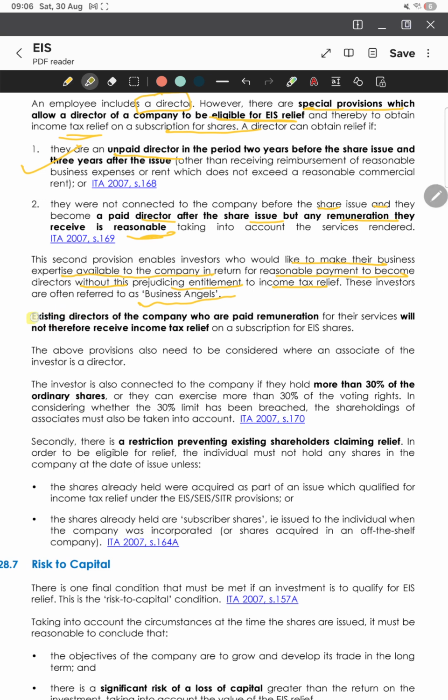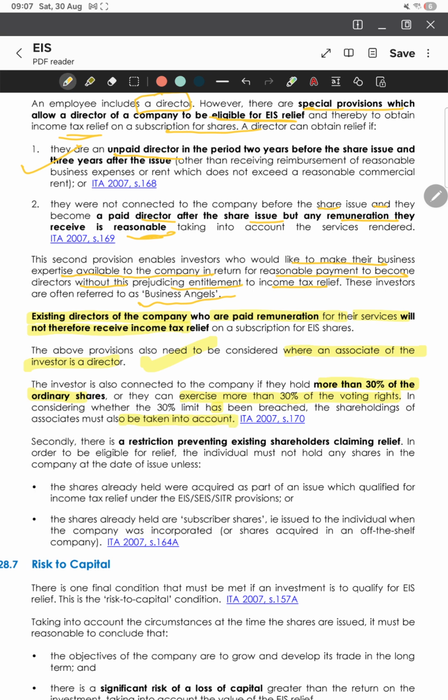So, here we read about this. Existing directors of the company who are paid remuneration for their services will not therefore receive the income tax relief. The above provisions also need to be considered where an associate of the investor is a director. Then, the investor is also connected to the company if they hold more than 30% of the ordinary shares or they can exercise more than 30% of the voting rights. In considering whether the 30% limit has been breached, the shareholdings of the associates must also be taken into account.